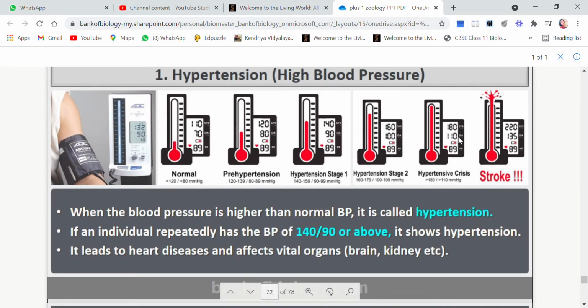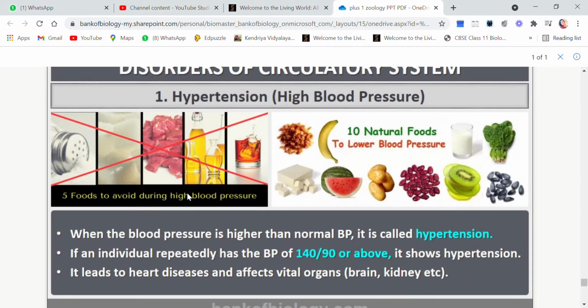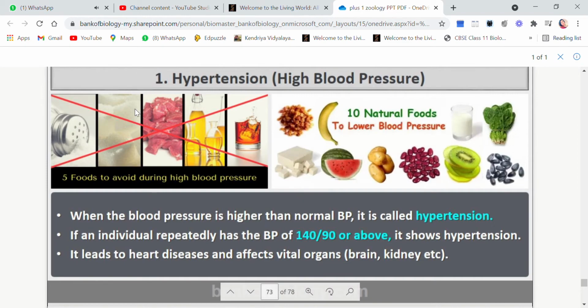And if it is 180 by 110, we say hypertensive crisis. Beyond that, stroke, heart attack. So hypertension these days is quite a big problem even in students or children. If the blood pressure is higher than the normal BP, it is hypertension.